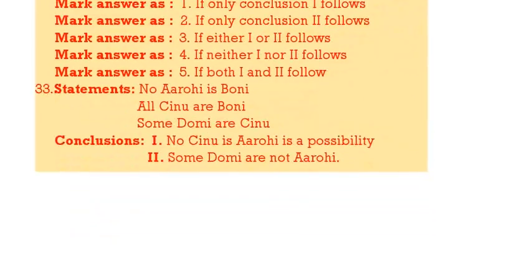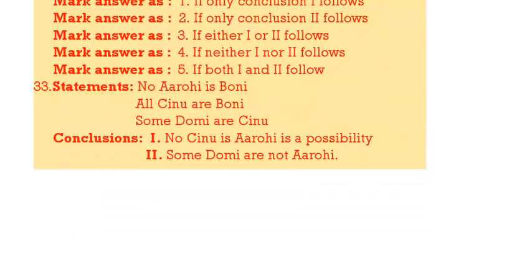Next question. No Arohi is Bony. All Sinu are Bony. Then some Domi are Sinu. First one: No Sinu is Arohi is a possibility.